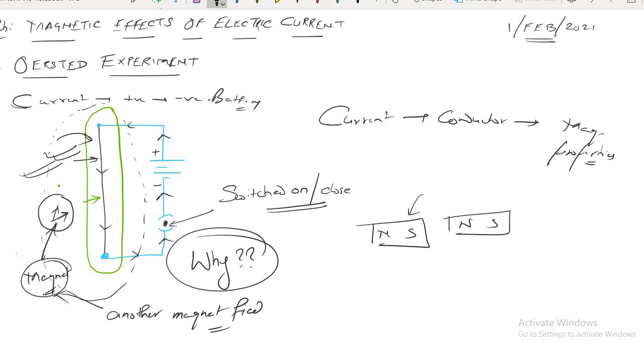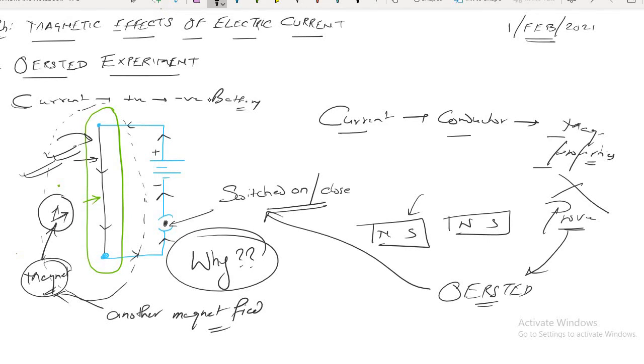Once upon a time, if early one morning you rose up and said that if we pass current in a conductor, it shows magnetic properties, would anybody believe? No, nobody will believe. You have to prove that, and the proof is given by Oersted. So this experiment has got the name Oersted experiment.